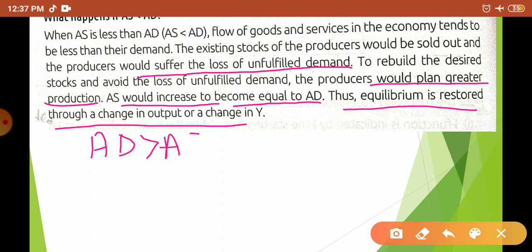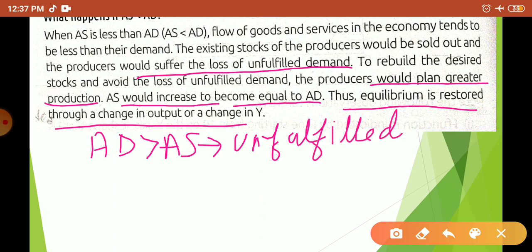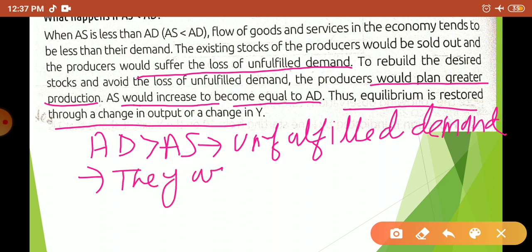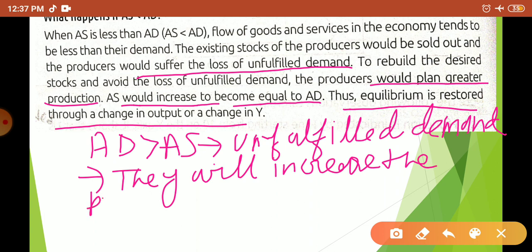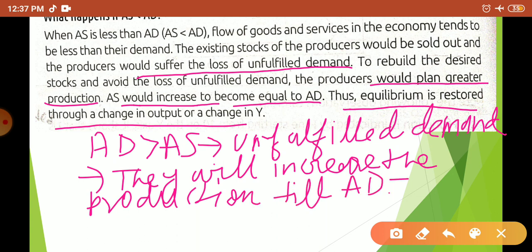In very, very simple language, whenever you find the condition AD is greater than AS, this is the condition of unfulfilled demand. In this condition what will the producers do? They will increase the production till AD becomes equal to AS.